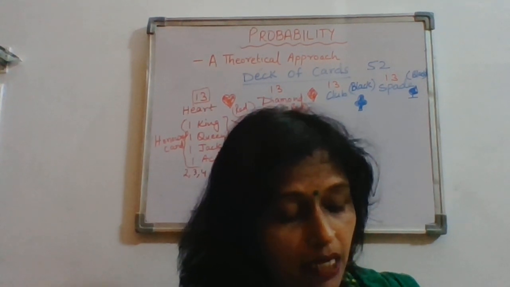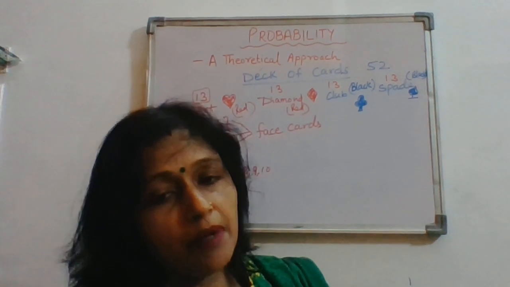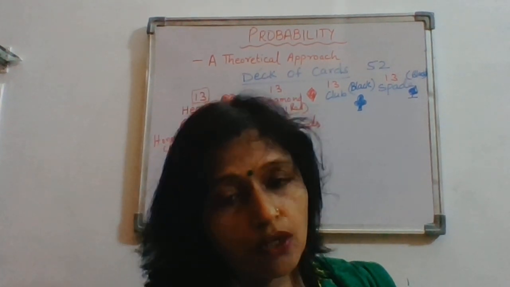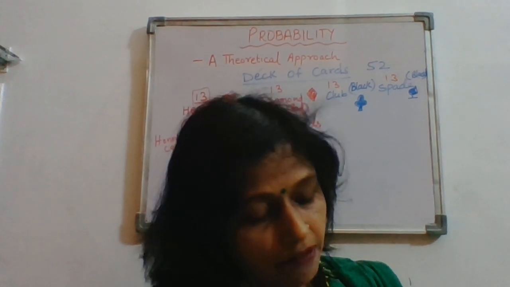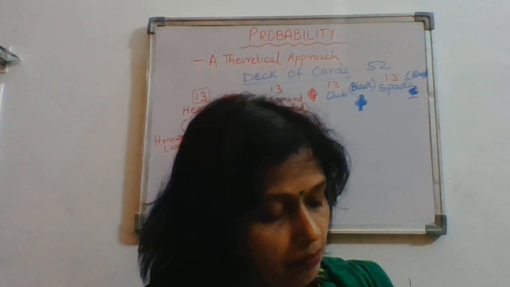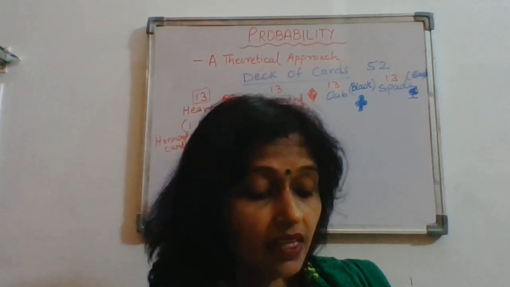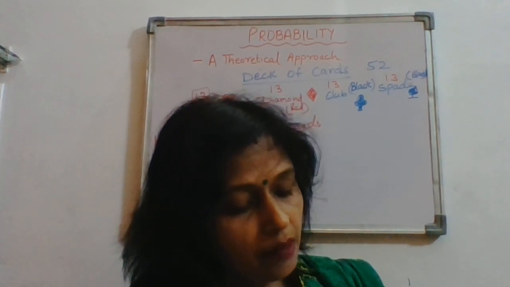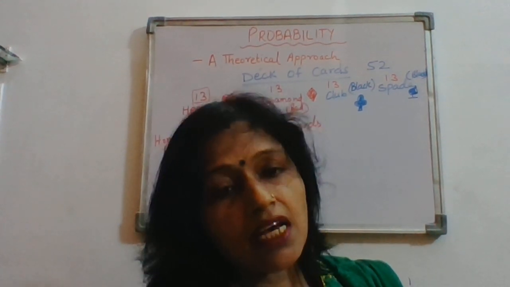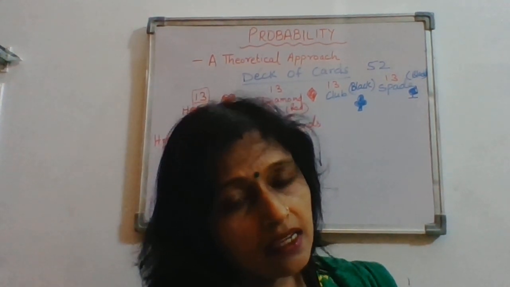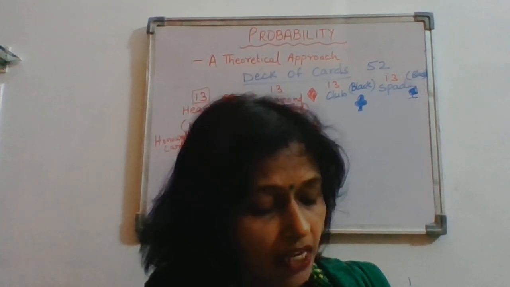A number lying between 2 and 6. When it is asked between 2 and 6, we will not consider 2 and 6 both. So we have to take 3, 4 and 5. So 3, 4 and 5, they will be your favorable outcome, and total possible outcome is 6. Okay, so 3 by 6, again 1 by 2. And odd numbers are 1, 3 and 5. So again 3 by 6, that is 1 by 2.